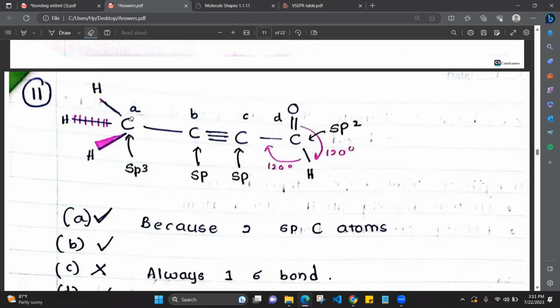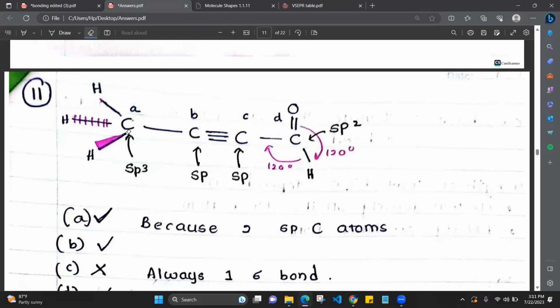To find the hybridization, just start from 1 and go like this. S 1 2 3. So sp3. S p p p. sp3. This one is S and P. If there is a triple bond, we consider only the sigma bonds. Okay, we have to consider only the sigma bonds and the lone pairs for the hybridization. Note that down if you all need. For the hybridization shortcut, we have to consider only the sigma bonds and the lone pairs.